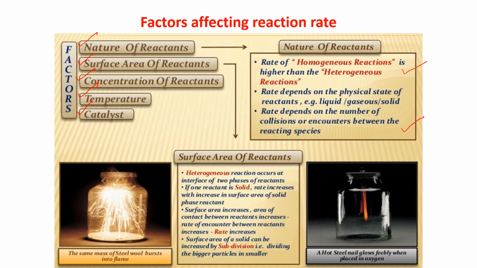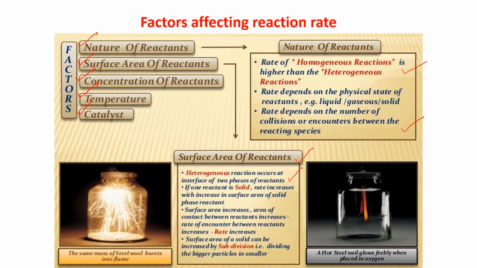Next is surface area of the reactants. If we increase the surface area, the rate of the reaction also increases. A heterogeneous reaction occurs at the interface of two phases of reactants. If one reactant is solid, the rate increases with an increase in surface area of the solid phase reactant. How? I am showing you.